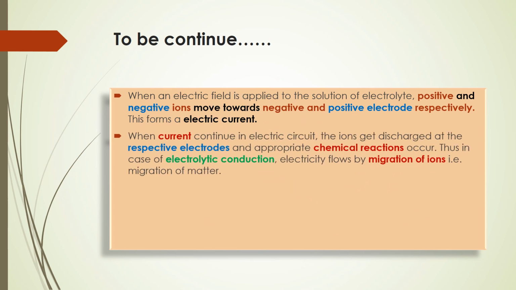So when current continues in the electric circuit, the ions get discharged. Now the charge is removed, but where is it removed? At the respective electrodes. An appropriate chemical reaction occurs. Now you can see here there is chemistry, or there is a chemical reaction. Thus, in case of electrolytic conduction, electricity flows by the migration of ions, that is migration of matter. So Na+ changes to Na, Cl- changes to chlorine. So in this way there is a chemical reaction. Because of which chemical change occurs, that is migration of ions takes place, migration of matter also takes place.